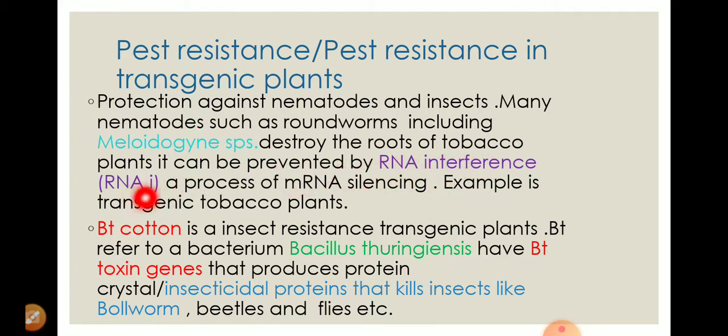RNA interference is a process of silencing of mRNA, and by this we have produced the transgenic tobacco plant. Apart from that, you must know the meaning of RNAi. Actually, this nematode has its own gene or DNA, which has the power to produce a kind of protein which destroys the roots of the tobacco plant. So how is this process cut down?